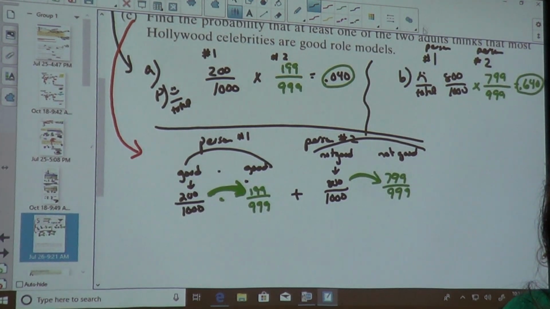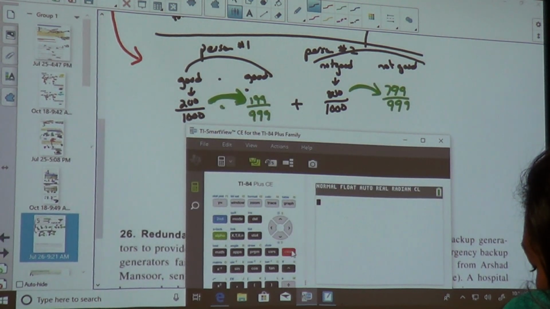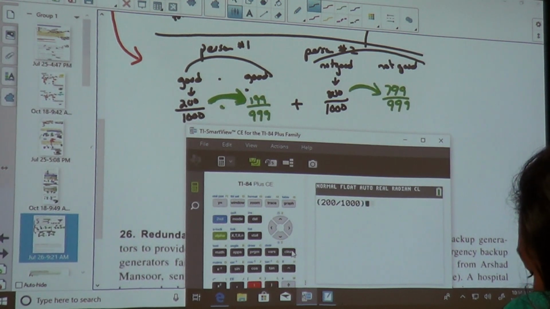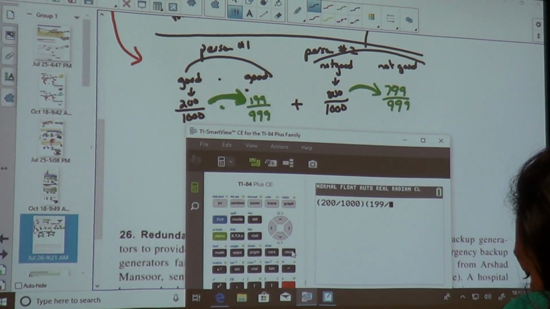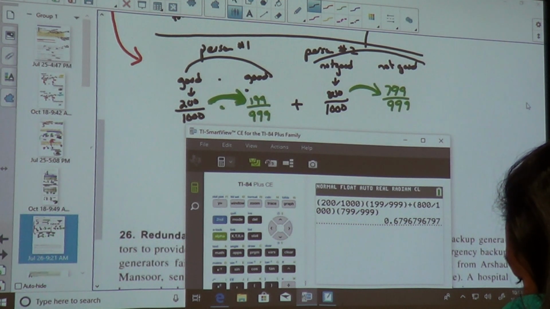So for this one, it's going to be a little bit longer in my calculator. 200 over 1,000 times 199 over 999 plus 800 over 1,000 times 799 over 999. Hold on.